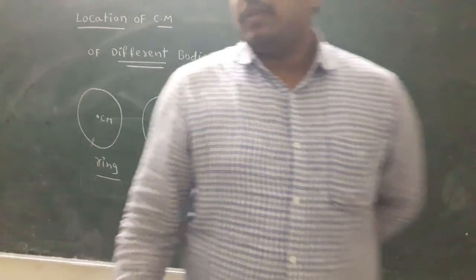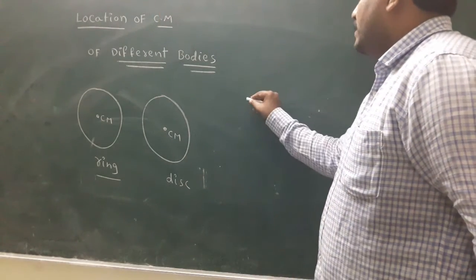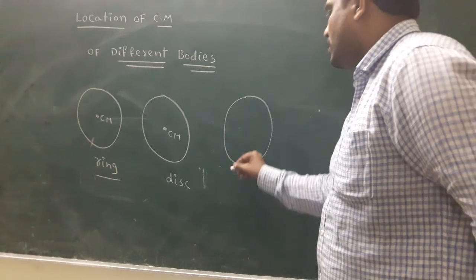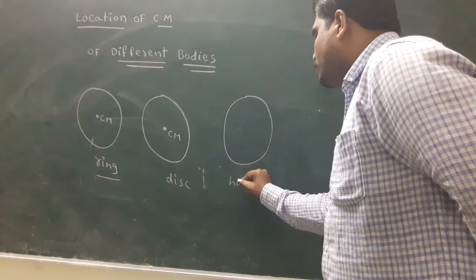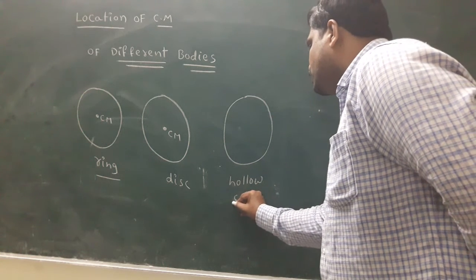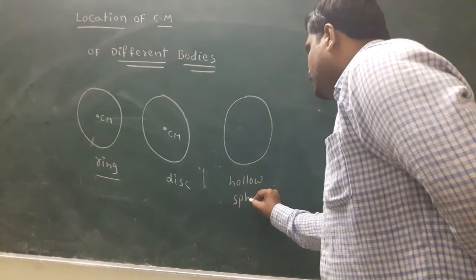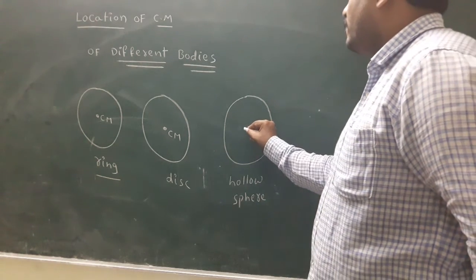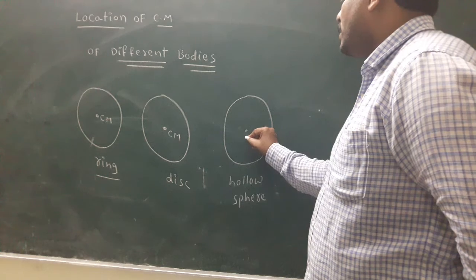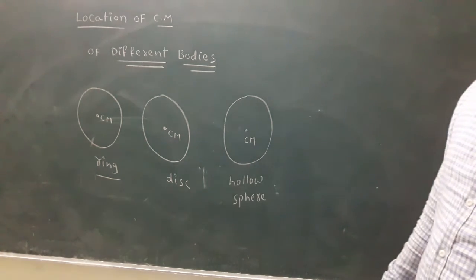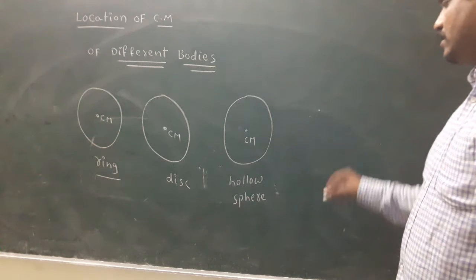Next, I take a hollow sphere. Hollow sphere means inside no mass is present. In this situation also, center of mass is located at the center.